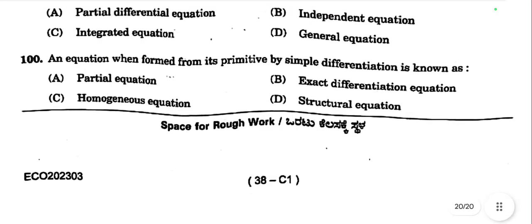Then today's last question, question number 100. An equation formed from its primitive by simple differentiation is known as a partial equation, exact differentiation equation, homogeneous equation or structural equation. It is called a partial equation, because an equation formed from its primitive by simple differentiation is known as a partial equation. So option A is the right choice.